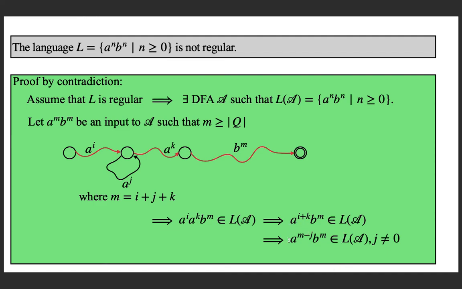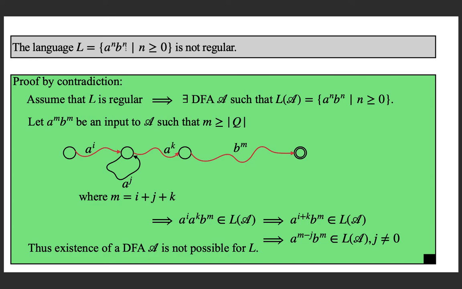Because here the number of a's is less than the number of b's, because j cannot be equal to 0, because there is a loop like this, and thus we are getting a contradiction, and therefore the existence of a DFA for this language is an assumption which is a wrong assumption, and thus we proved that this language is non-regular.